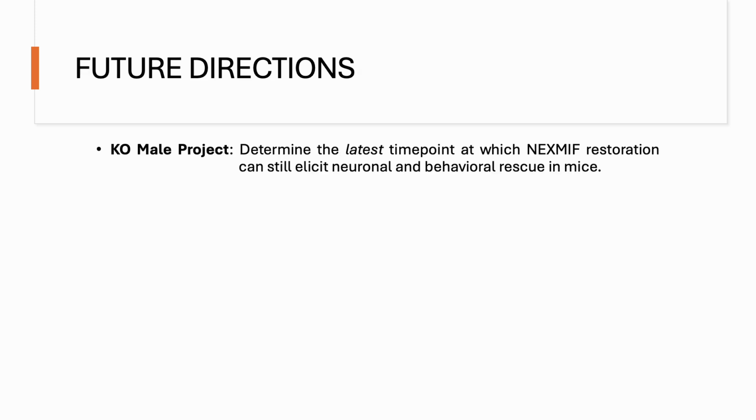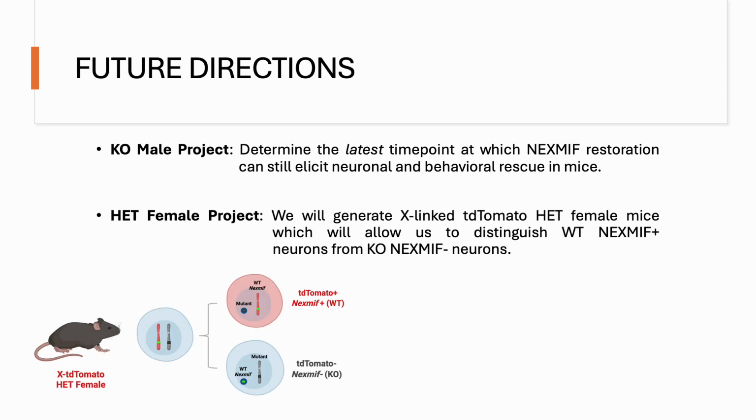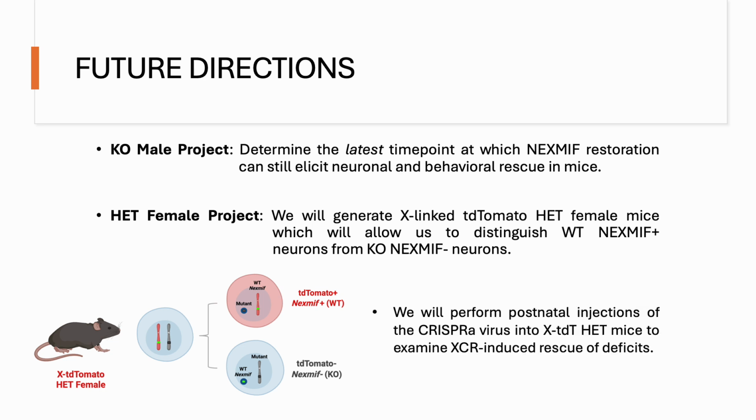So as for future directions, for the knockout male project, we will determine the latest time point at which Nexmif restoration can still elicit neuronal and behavioral rescue in the mice. And for the het female project, we will generate X-linked tdTomato het female mice, which will allow us to distinguish between the wild-type and knockout cells. And then we will use this fluorescent model to test the CRISPRa virus to examine rescue at the neuronal and behavioral level in the het mice.